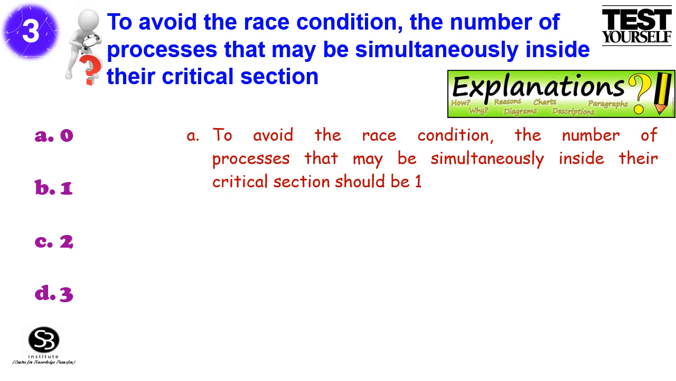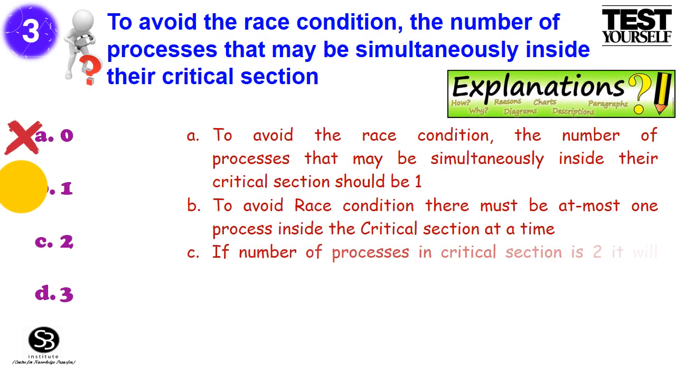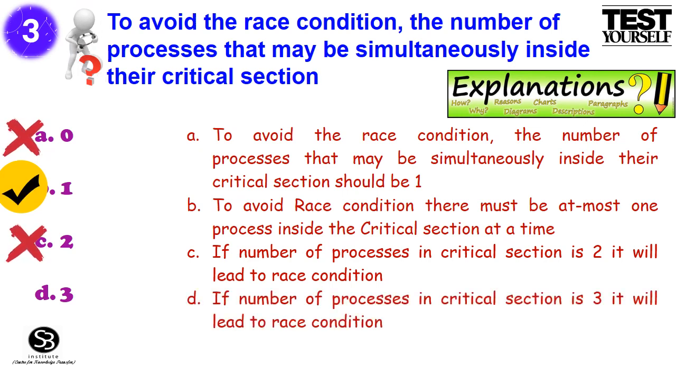Option B, 1. To avoid race condition, there must be at most one process inside the critical section at a time. Option C, 2. If number of processes in critical section is 2, it will lead to race condition. Option D, 3. If number of processes in critical section is 3, it also will lead to race condition. Hence, option B, 1 is a suitable answer.